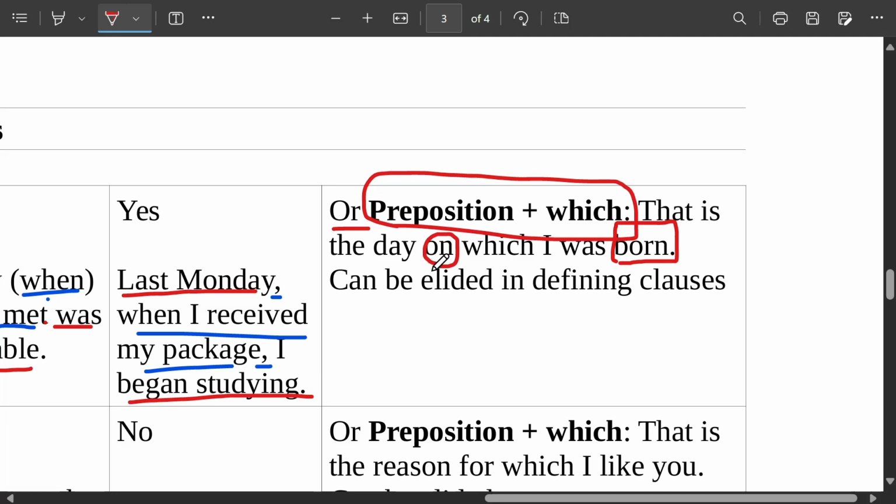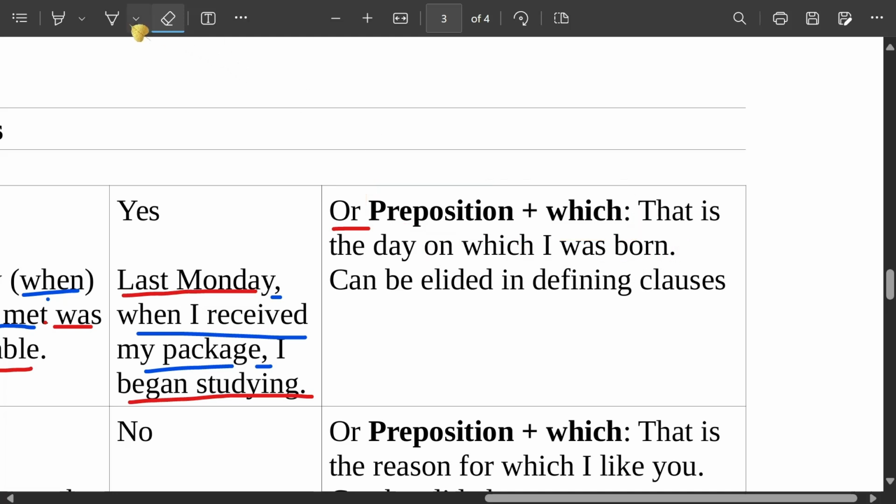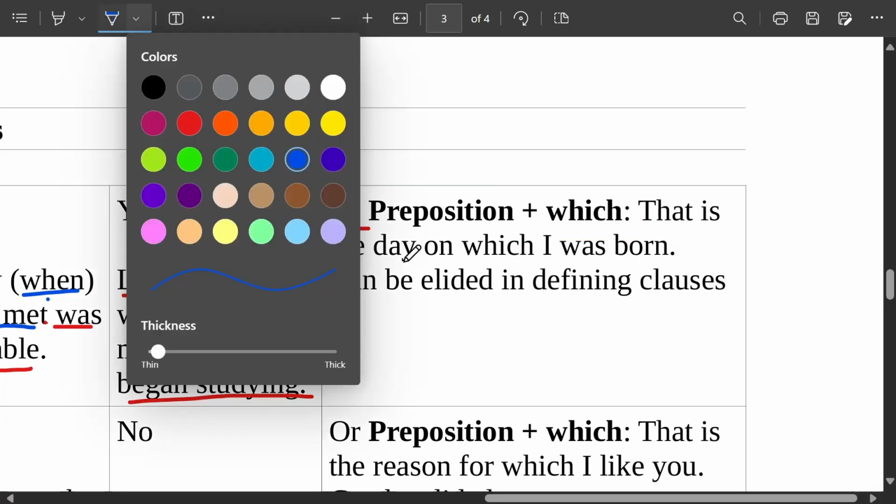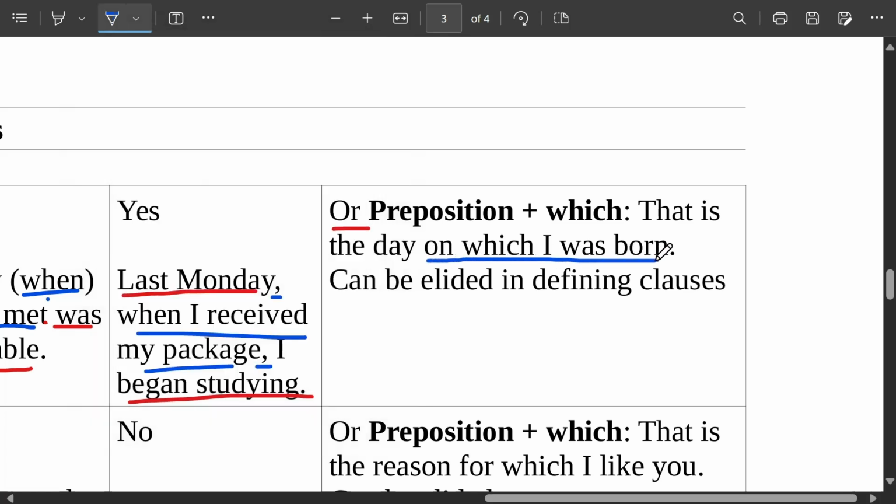Yeah, so on which I was born, let me put it in blue color. This should be blue color, right? Not to get confused. We're using blue. On which I was born. This is a relative clause. That is the day. You see, the day. It's not a clear day. What day? Yeah, so this is a defining relative clause.